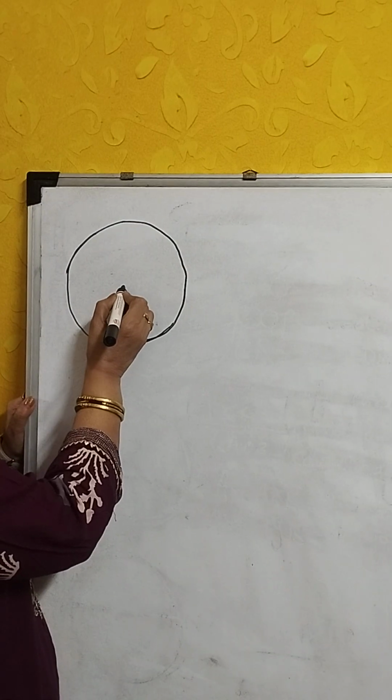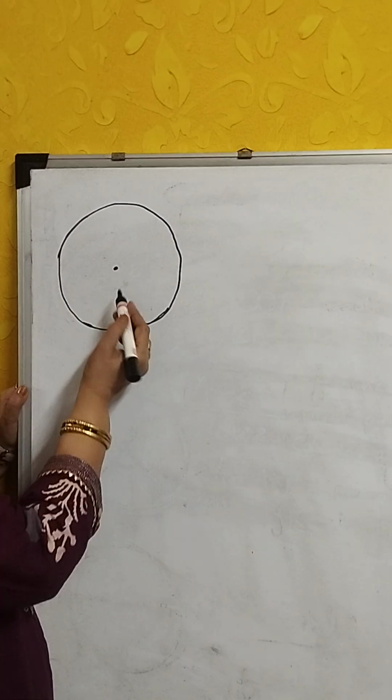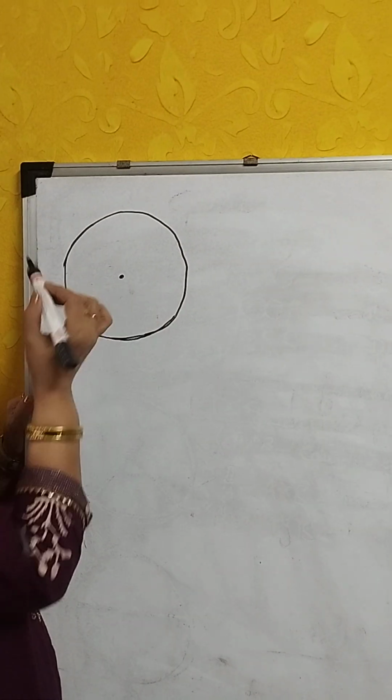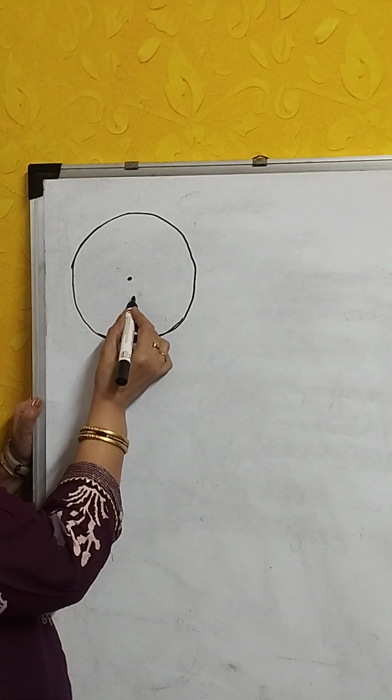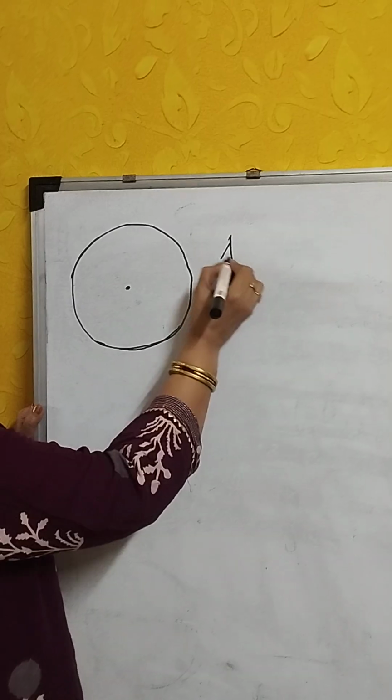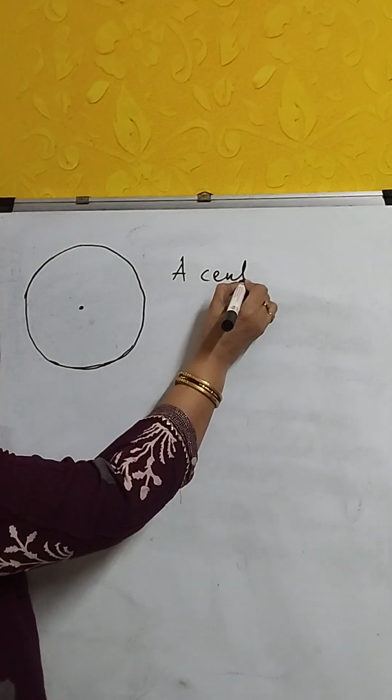See here, let us see. Today's lecture is on circle, basics of the circle. In the previous lecture I told you about the center. A circle has a single center.